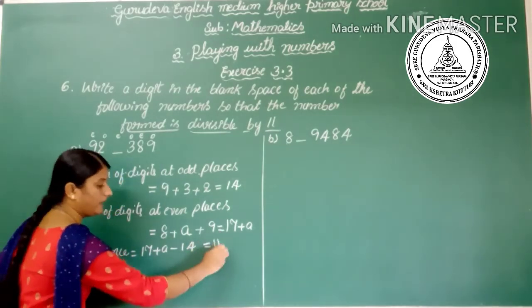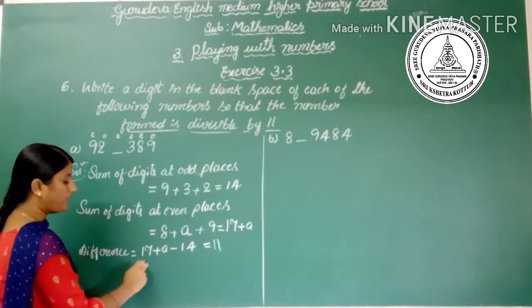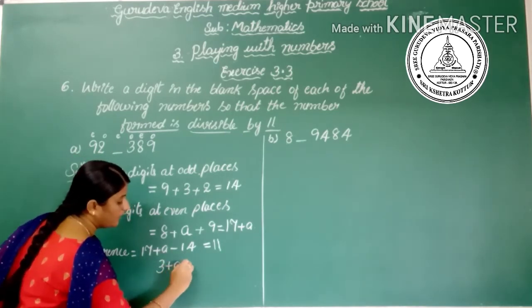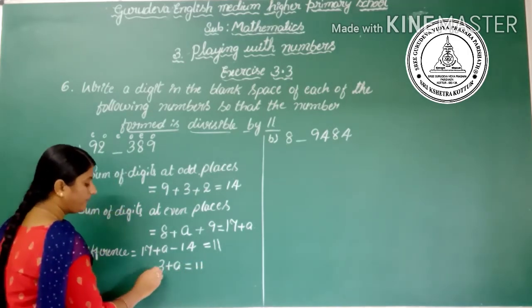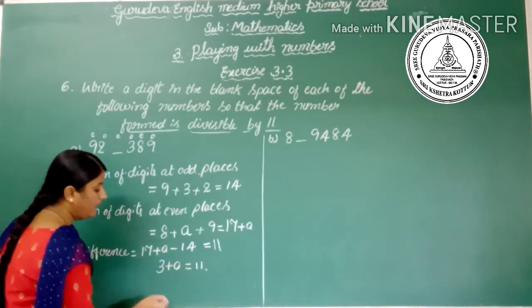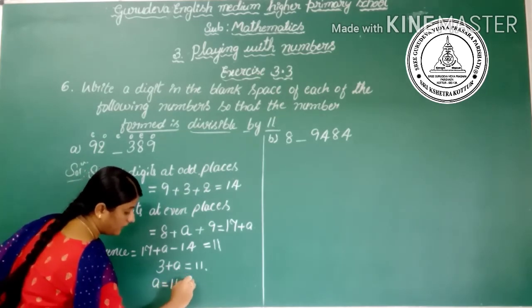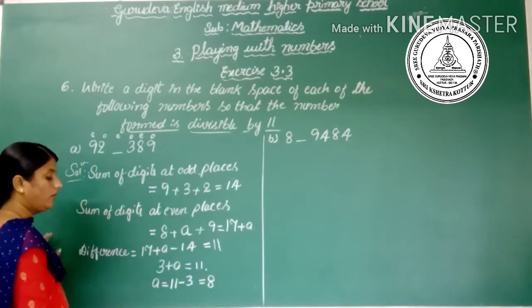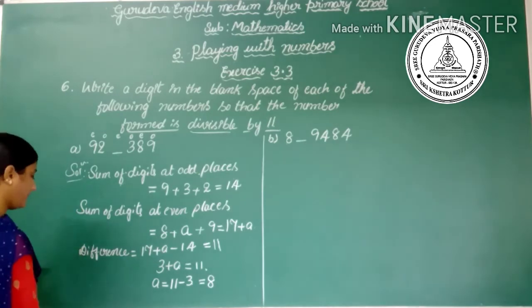So I have written 11 here. 17 minus 14 is 3, plus a, equals 11. The 3 goes to the right-hand side and gets subtracted, therefore a equals 11 minus 3, which equals 8. So the number to fill in the blank is 8.